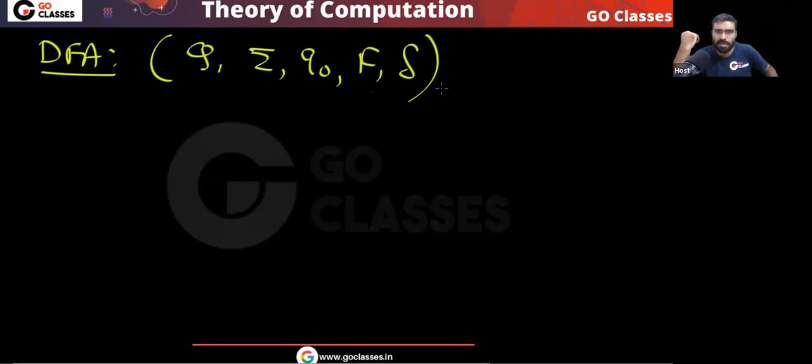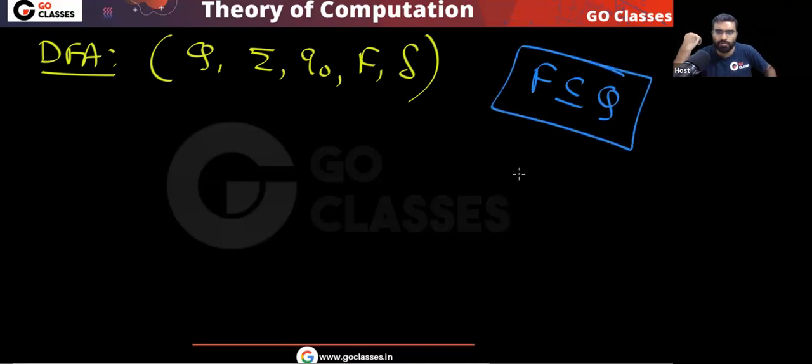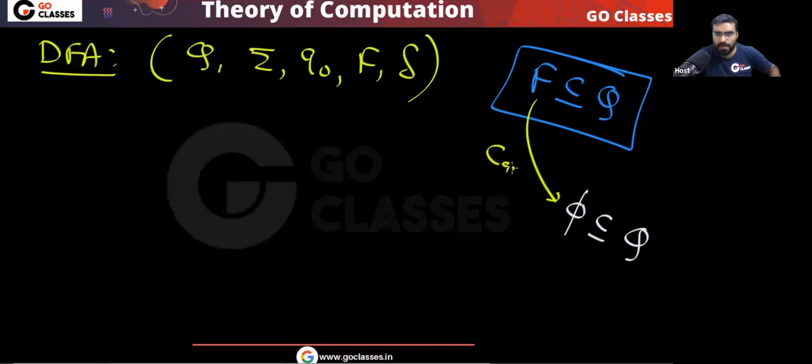The set of final states is a subset of Q. That can be empty also, because the empty set is also a subset of Q. Remember, the set of final states is a subset of the set of all states.